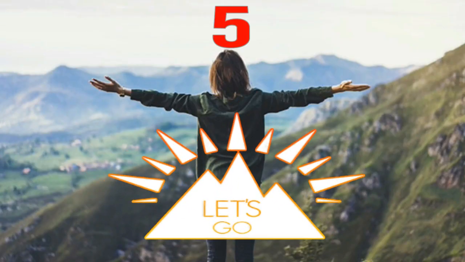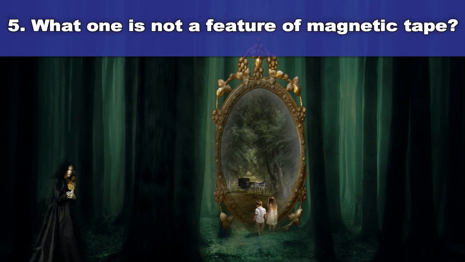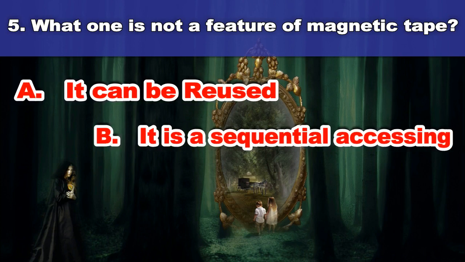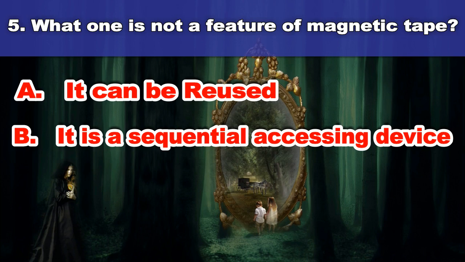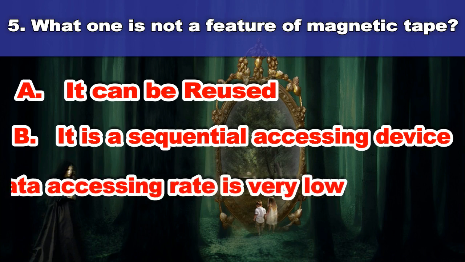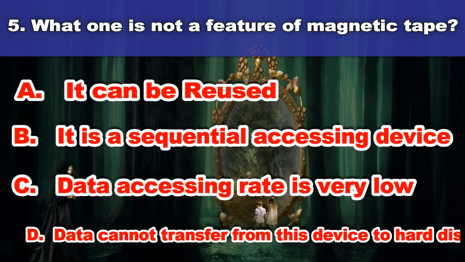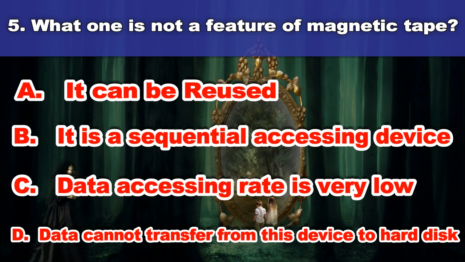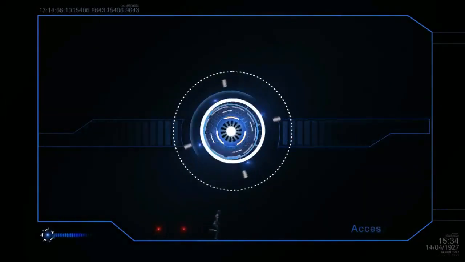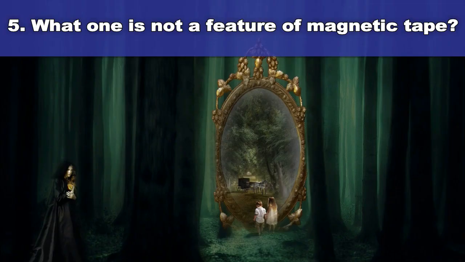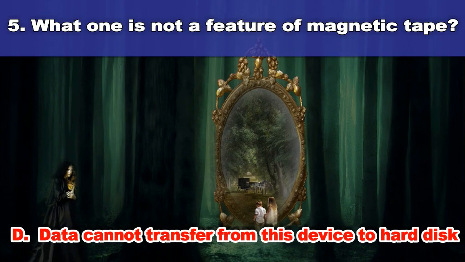Fifth question. Which one is not a feature of magnetic tape? A. It can be reused. B. It is a sequential accessing device. C. Data accessing rate is very low. D. Data cannot transfer from this device to hard disk. And the answer is, data cannot transfer from this device to hard disk.